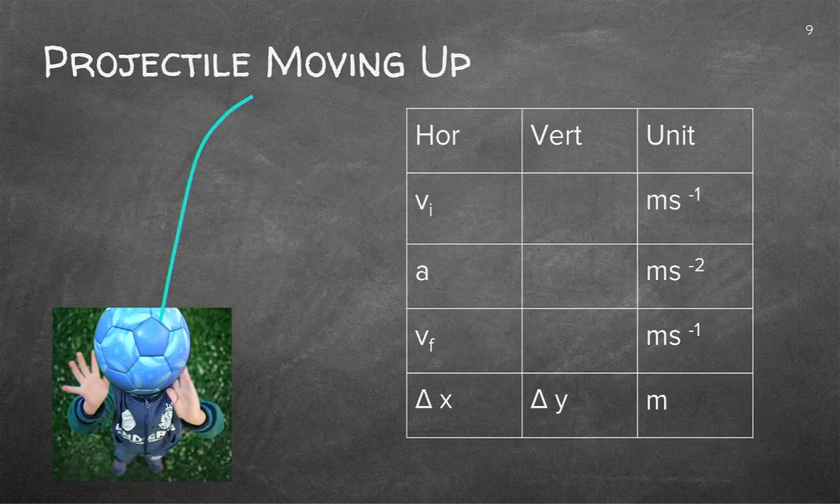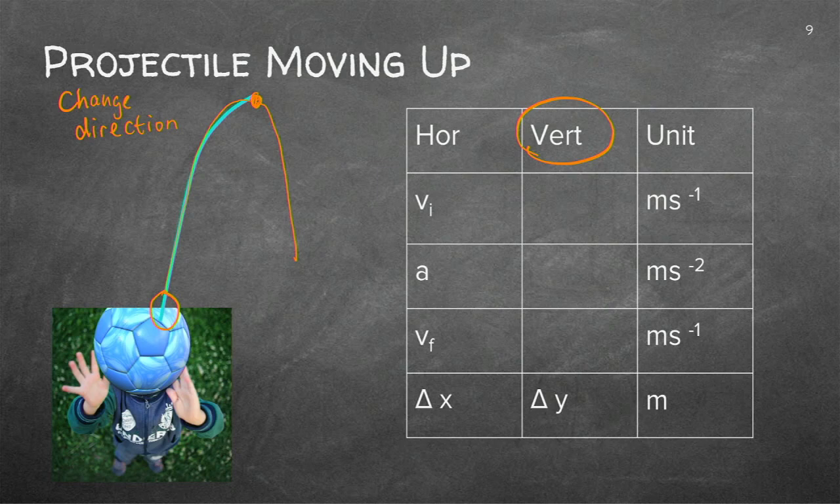So what's happening with projectiles? I've got this ball, it goes up into the air, and what happens at the top there? Well, it will firstly change direction. I know it's changing direction because it's coming down. So what do I know? I've got a vertical action which is happening here.